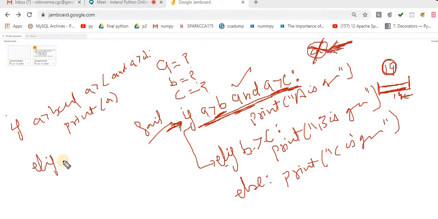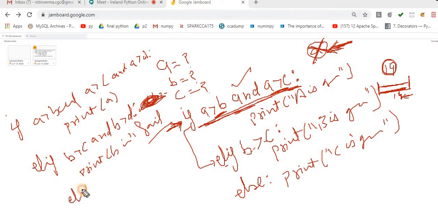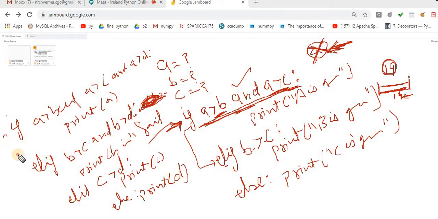If B greater than C and B greater than D, then print B is greater. If C greater than D, print C is greater. Else what are we left with? We are left with D. Print D is greater. So this is the way.